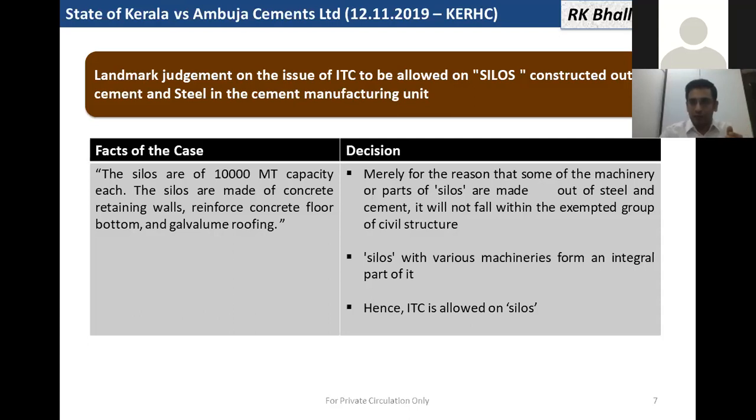In this decision, the High Court gave a landmark decision and said that merely because some machinery or part of the silos are made out of steel and cement, this doesn't mean that it becomes a civil structure. If it is a plant and machinery and steel and cement are used, still input shall be allowed for the plant and machinery. So silos form an integral part of the plant and machinery, so input was allowed in this case.